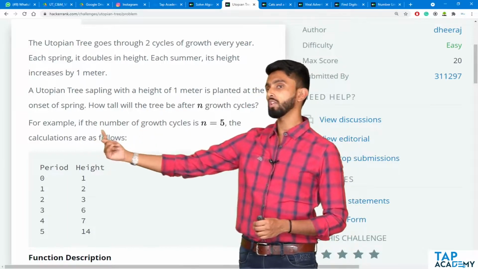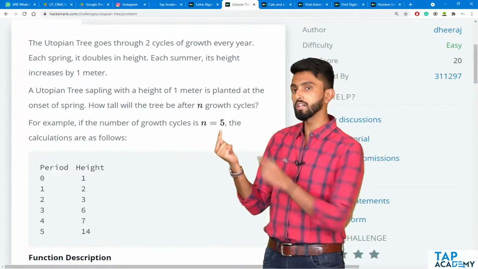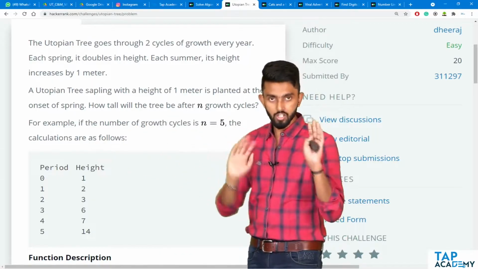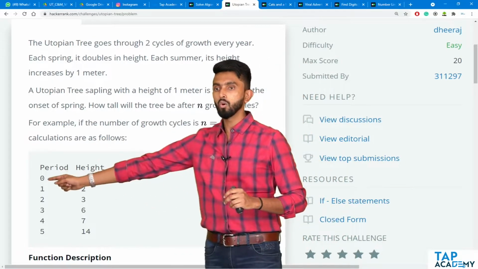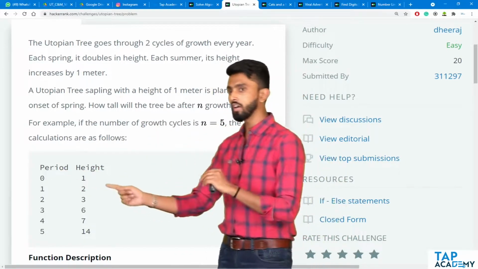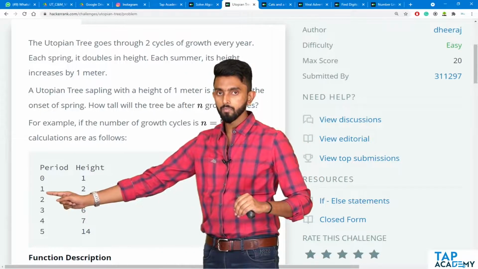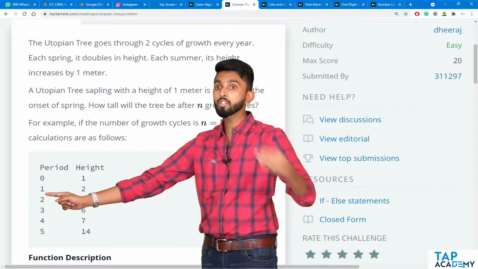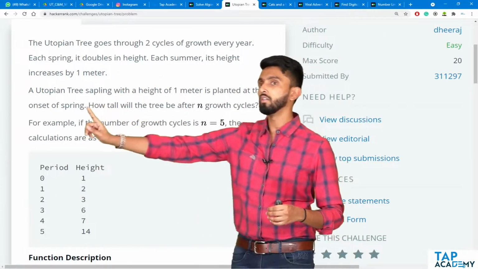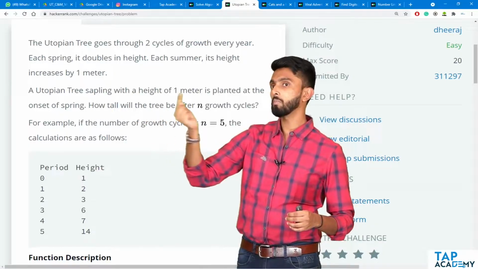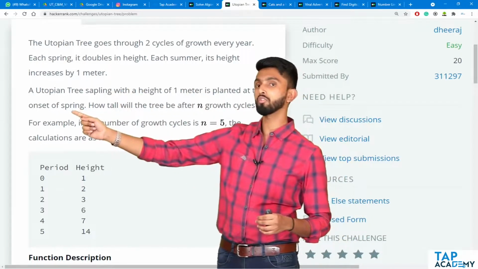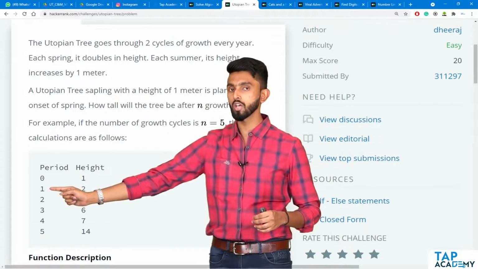For example, if the number of growth cycles is 5, then the calculation is as follows. Look at it. Period 0 means initially the tree is a sapling of 1 meter height. What is the first growth cycle going to be? Spring, because they have told us a Utopian tree sapling with 1 meter is planted at the onset of spring. So, spring is the first growth cycle.